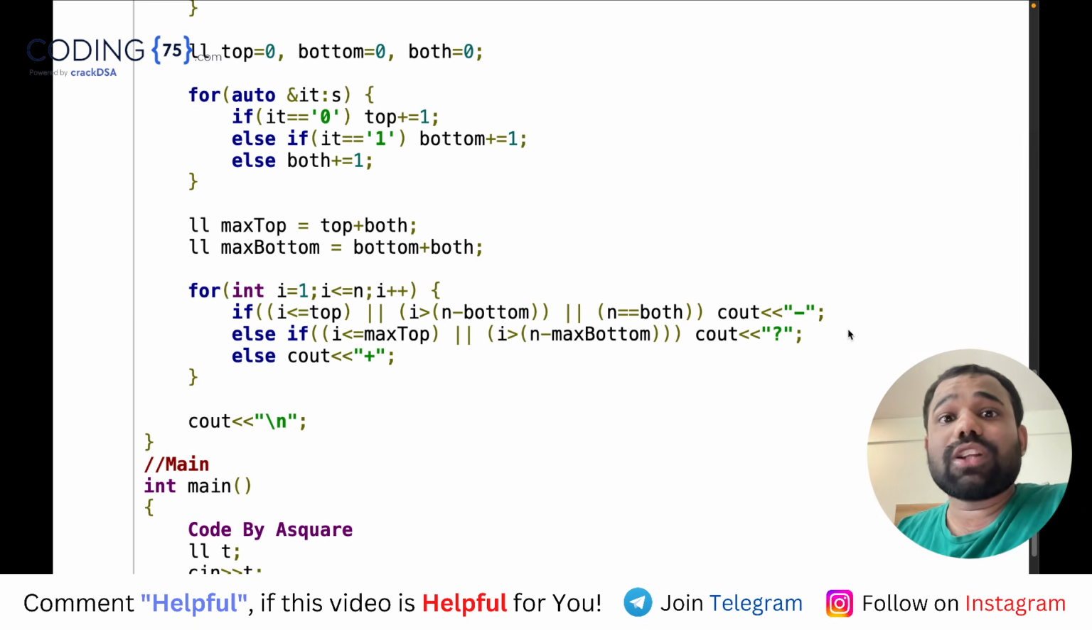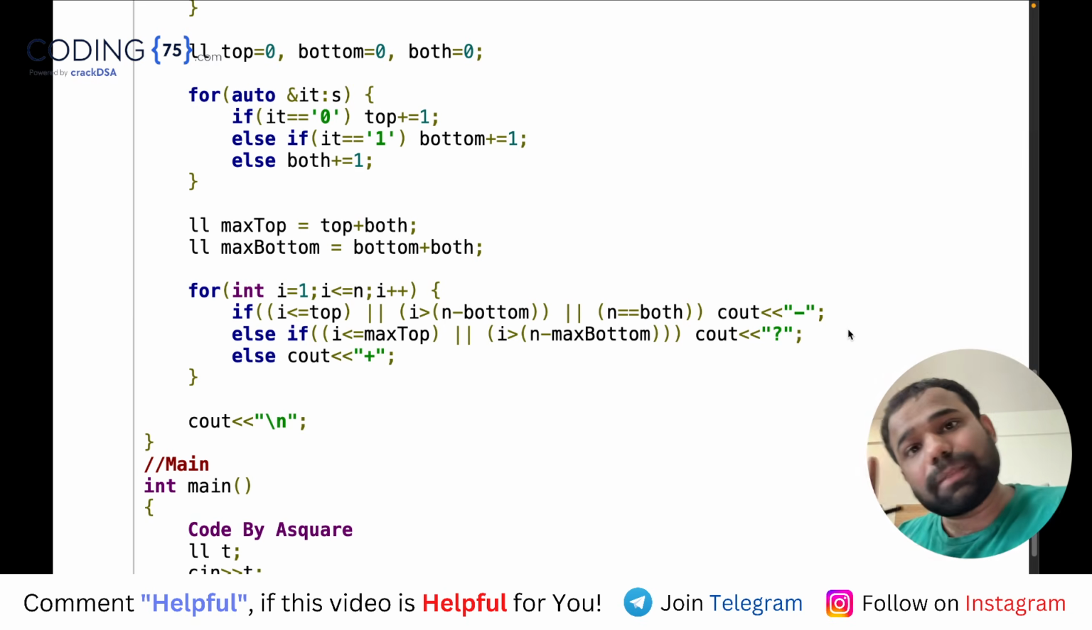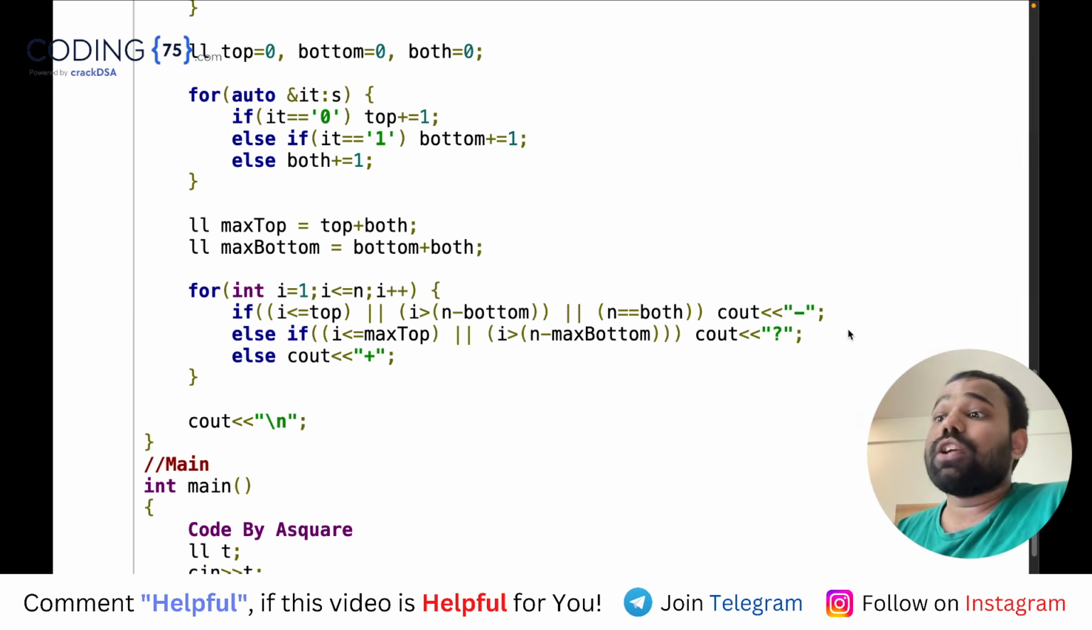Let's say all the operations are done either on the top or all on the bottom. The cards that lie between max top and max bottom have a possibility of being removed. There is a possibility to get removed, but we are not sure. It will not always be removed. There is a possibility, may or may not.